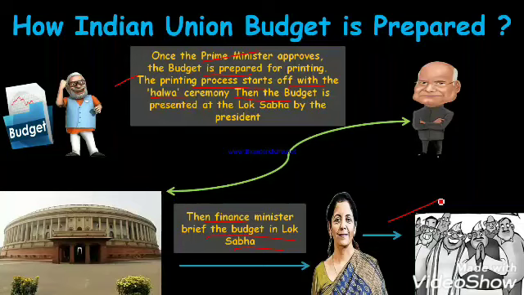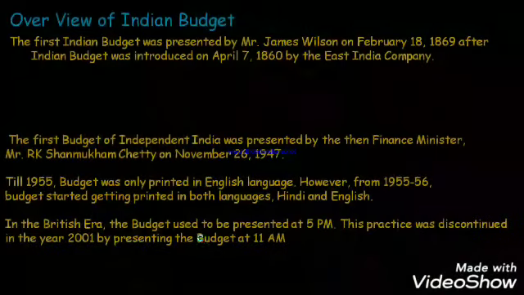That same concept applies in the Indian Union budget. A certain amount will be presented to our Prime Minister. Then as soon as the Prime Minister approves it, it goes for the printing process, known as the Halwa ceremony. Then as soon as the President presents it in the Lok Sabha of Parliament, the Finance Minister will brief it in the Lok Sabha. Normally Nirmala Sitharaman ji always briefs the budget with her khata book, Bahi Khata.